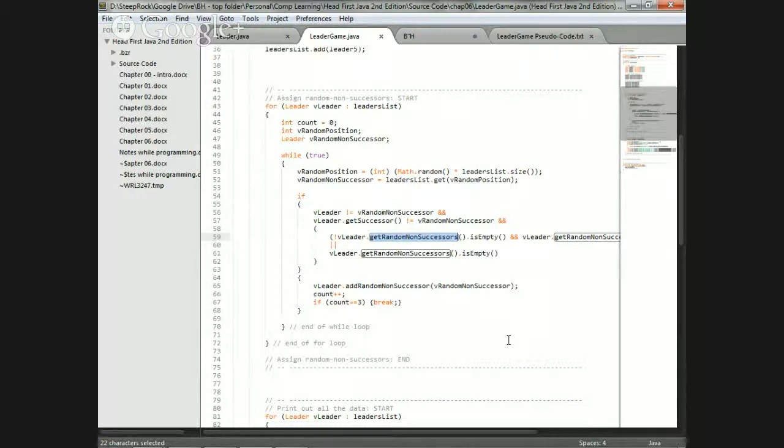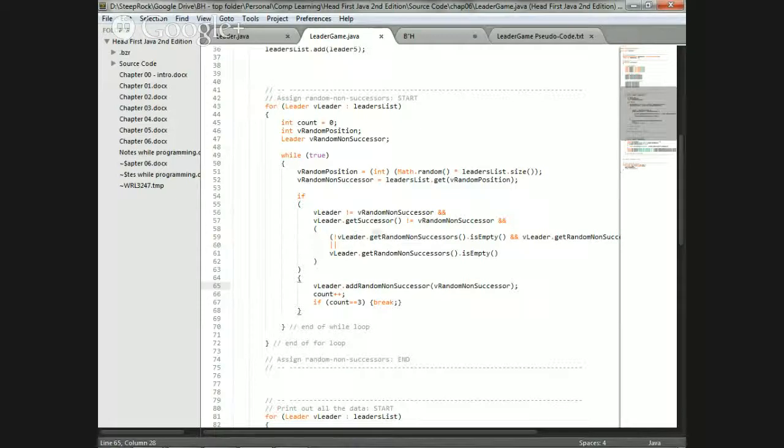I get it now. So it's either this, or if it's not that, then basically once you already get it in, no matter how many times after that, the second part, the or part, or vleader dot get random successor is empty, will just always be skipped. This is something new. So the first loop, it's for sure going to be empty. So it's not going to go to the second part. It's going to add this.